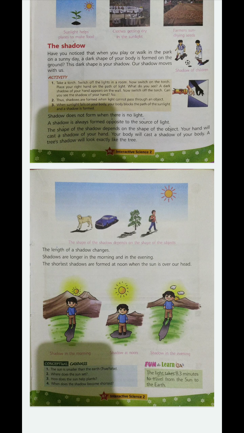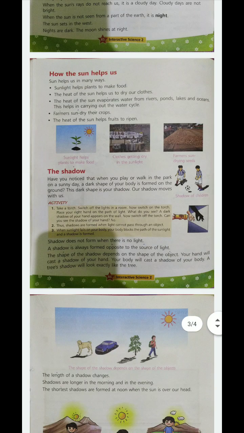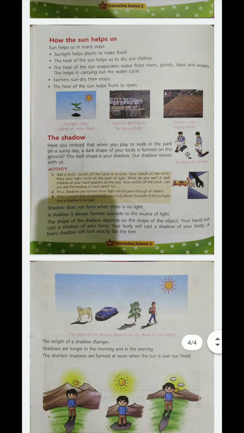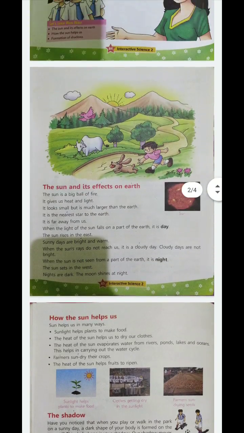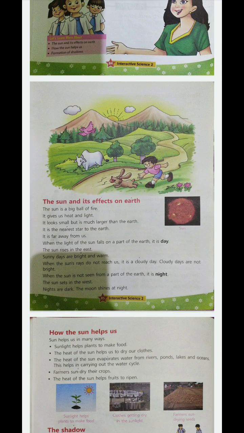So this is all about the shadow. When the sun rises in the east, in the morning the shadow is long. In the evening when the sun is going down it is long, but it is shortest in the daytime, at noon. So this is all about the chapter: how the shadow is formed, how the sun helps us, and what the effects of the sun on the earth are.